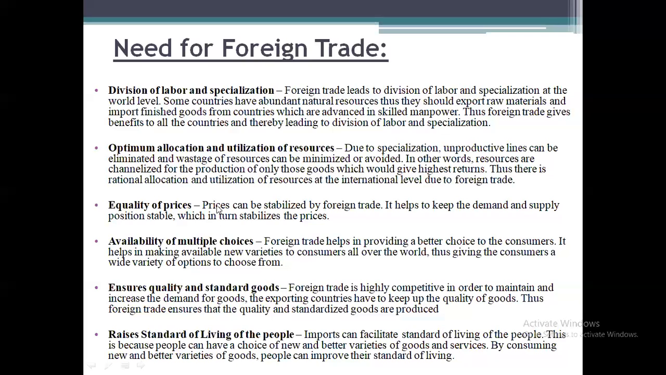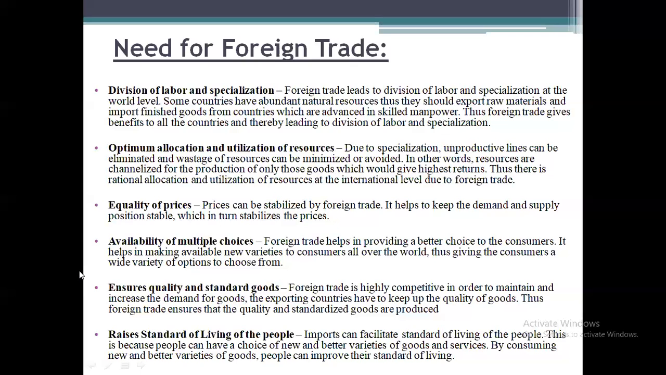Next, equality of prices, because the demand and supply of the product will be the same. So because of that, the prices of the product will also be constant or equal. Next, availability of multiple choices, because the country or the person who is going to purchase goods from other countries gets the benefit of different options being available for selection, because they are purchasing different goods from different countries and getting different choices. So based upon their requirements or benefits, the customer can purchase the goods.